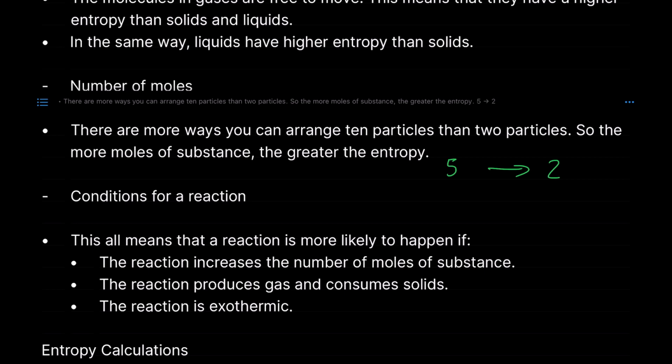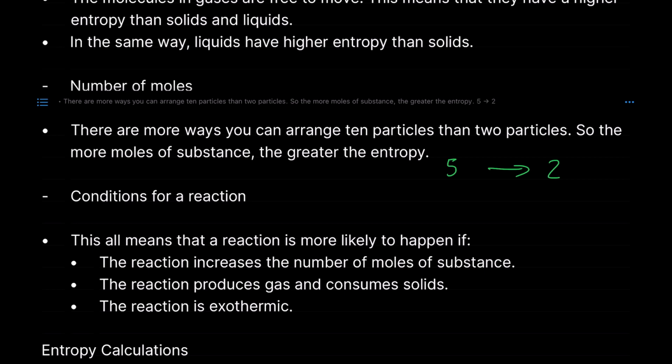This is considered a less feasible reaction because the entropy is lowered. You're decreasing the number of atoms, so there are fewer ways they can be rearranged. If there are fewer ways to arrange them, it's more ordered, and therefore less disordered. Since entropy is a measure of disorder, this reaction would decrease entropy because the atoms are becoming more ordered.